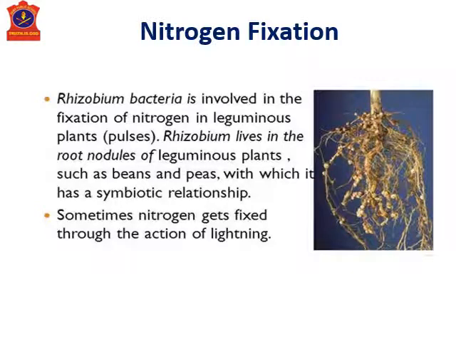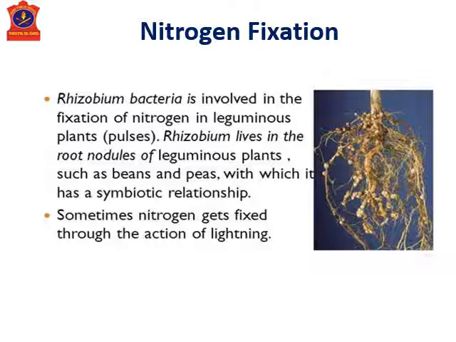Students, you have learned earlier in your class 6 and 7 about a bacterium which is called Rhizobium. It lives in symbiotic existence within the roots of the leguminous plants. Leguminous plants are mostly pulses, that means dals.